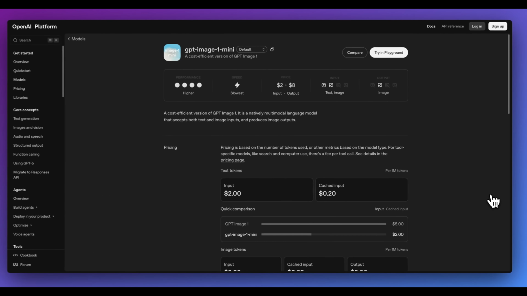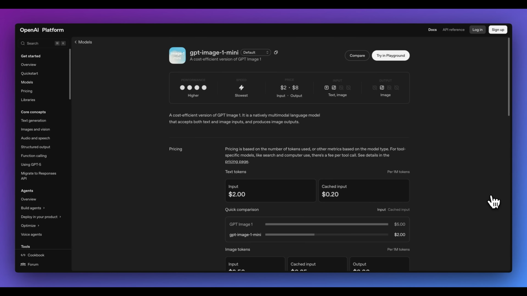Okay, and next up, there is GPT Image 1 Mini. Again, this is a much cheaper version of GPT Image 1, which is their famous image generation model, which allows you to create anything from infographics all the way through to very hyper-realistic images. Similar to the real-time voice API, this is a cheaper version of its predecessor.